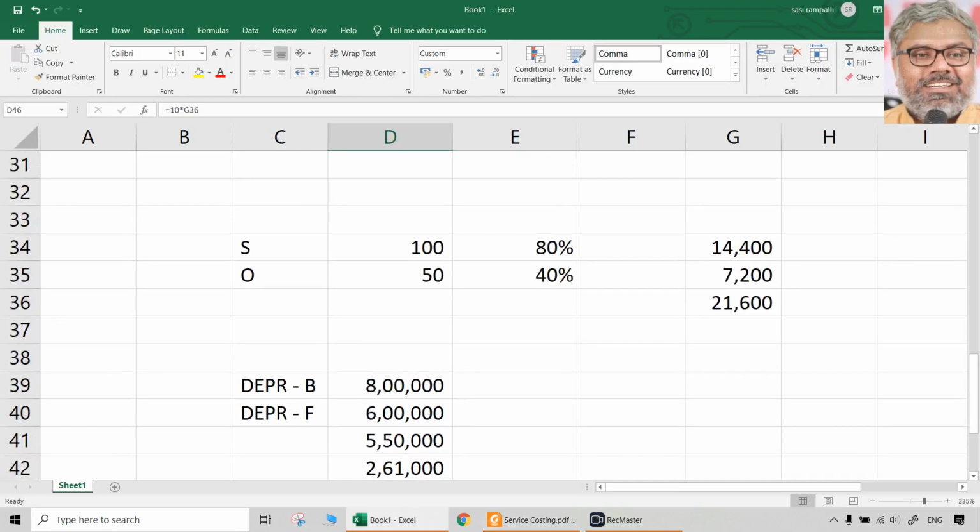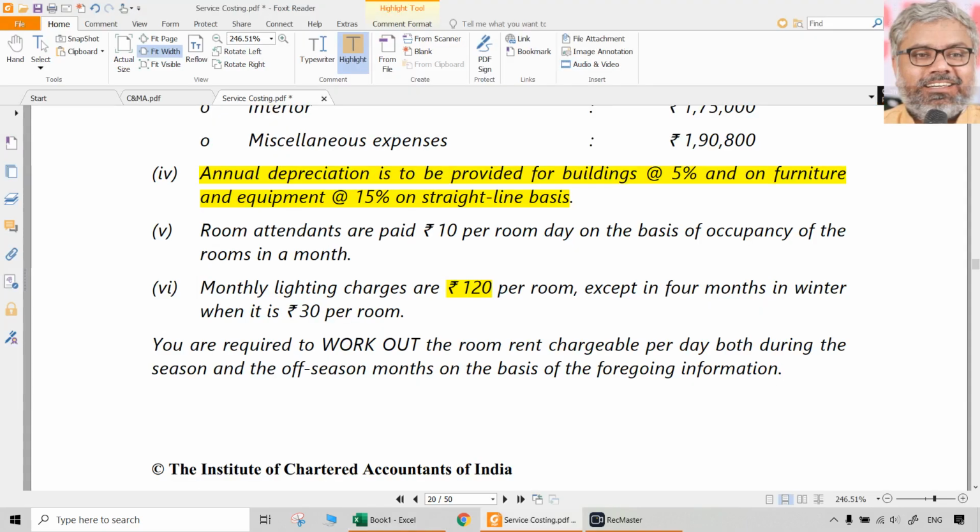Monthly lighting charges are 120 per room. So this working note was about attendant salary, and now what we are going to calculate is about lighting charges. Monthly lighting charges are 120 per room, except in the 4 months in the winter when it is 30 rupees per room.